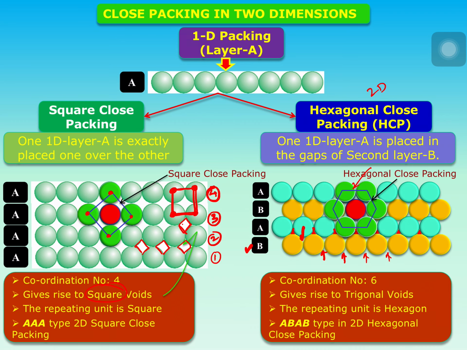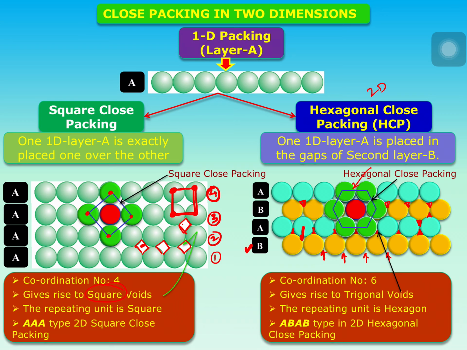And the other thing, in 2D square close packing, we are getting square voids, while in 2D HCP packing, we are going to get trigonal voids. See, this is a trigonal form. All voids are of trigonal shape. Okay, the voids formed are trigonal voids in a 2D HCP packing.